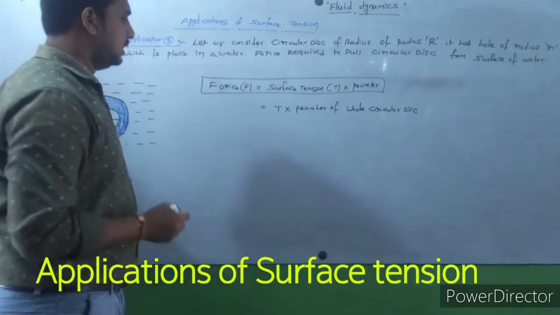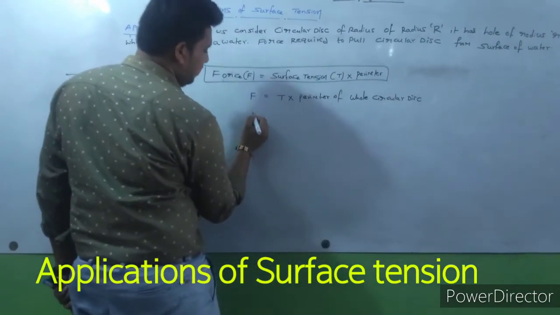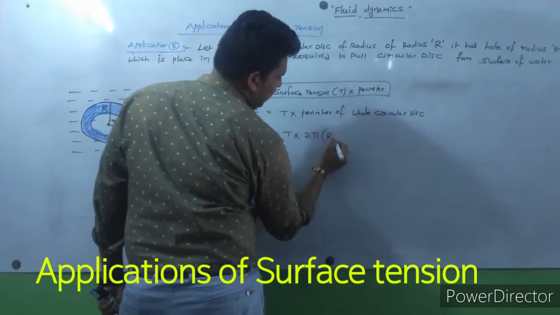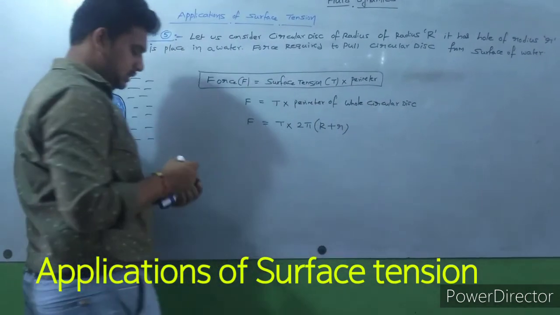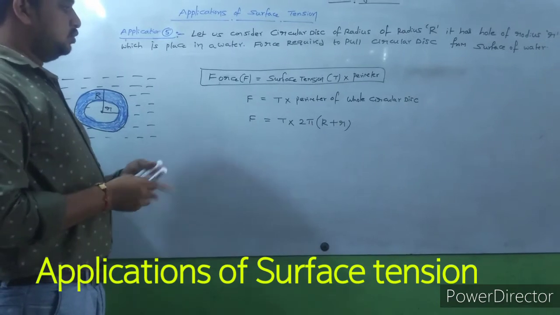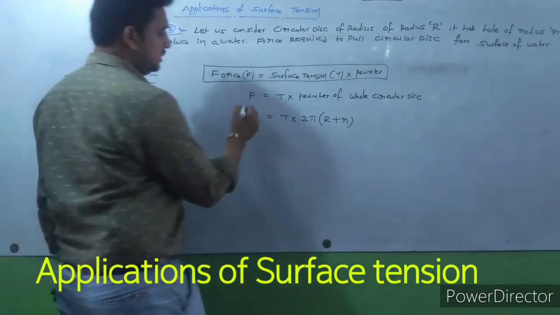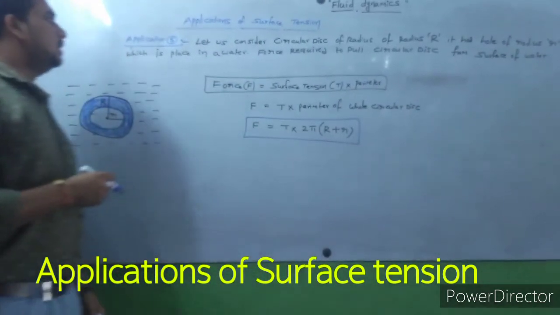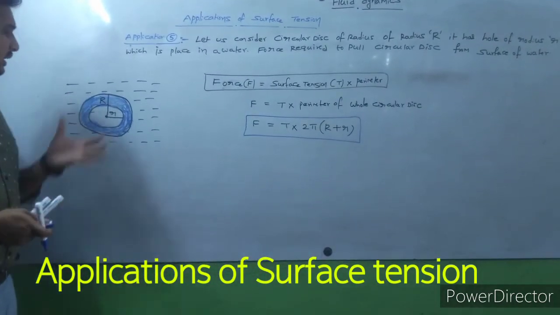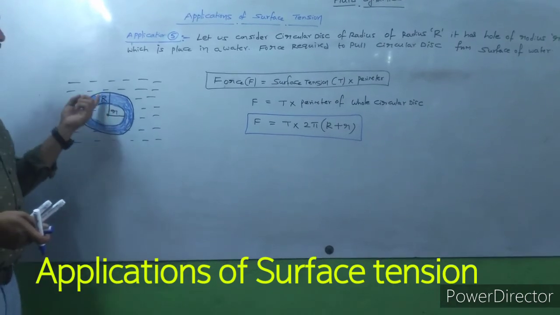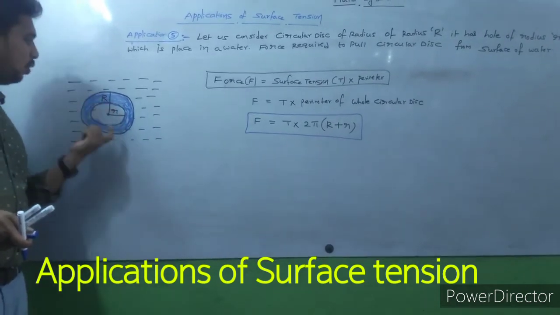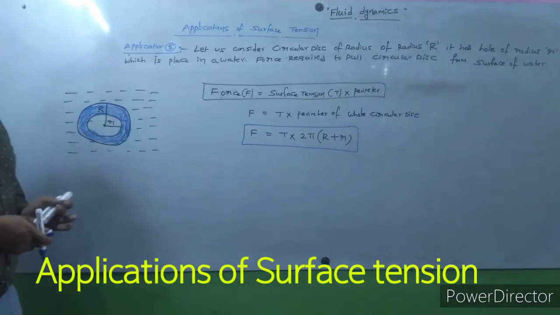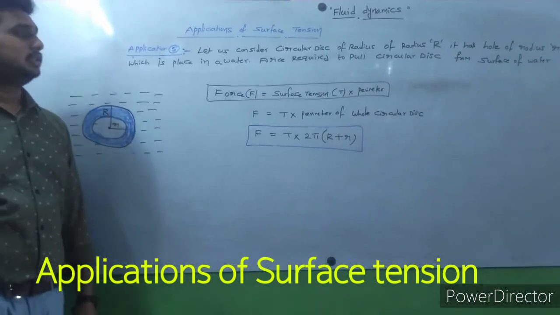The perimeter of the whole circular disc gives F is equal to T into 2 pi into capital R plus small r. So this is the force required to pull a circular disc of radius capital R with a hole of radius small r from the surface of water.